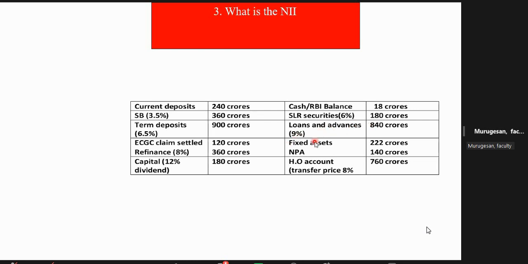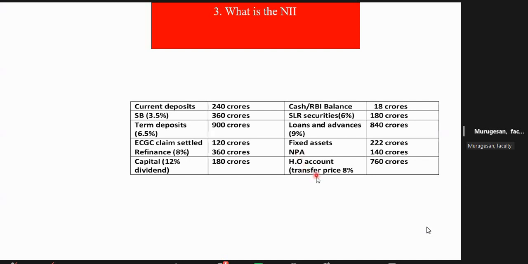840 crore they have invested. Fixed assets, that is land and building, furniture and fitting. Though it's an asset, it doesn't earn any income. NPA, sometimes they may give separately. Sometimes they will not give it separately. If they don't give separately, that also you have to charge. Normally they give it now because NPA is very sensitive. Once it gets classified as NPA, you cannot recognize any income. So that is why NPA.